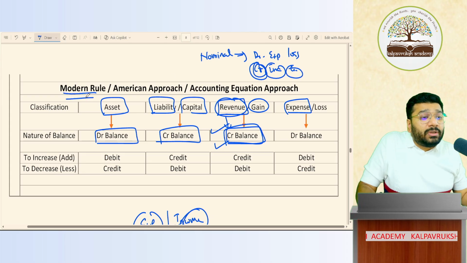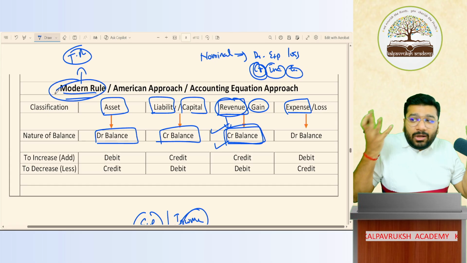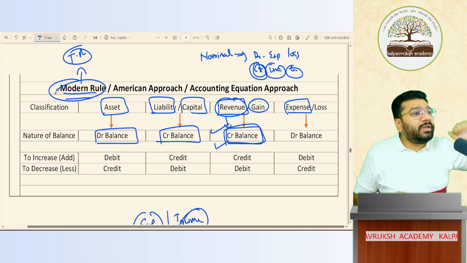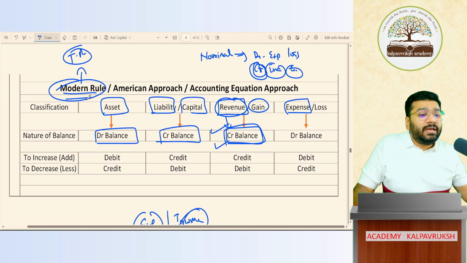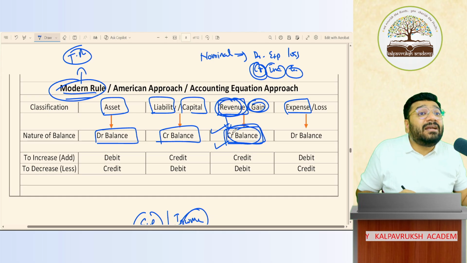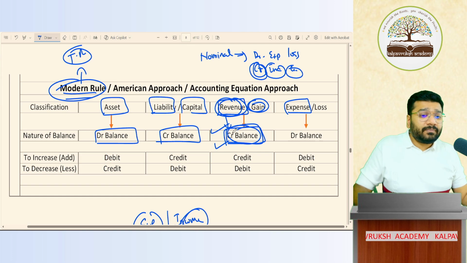So this modern rule is derived based on what? The traditional rule only. What is the root of the modern rule? The traditional approach. The golden rule is the base for the modern rule. Got it, not got it? So as per the golden rule, gain, income and revenue are all credited. Hence we call them credit balance items. Got it, not got it?